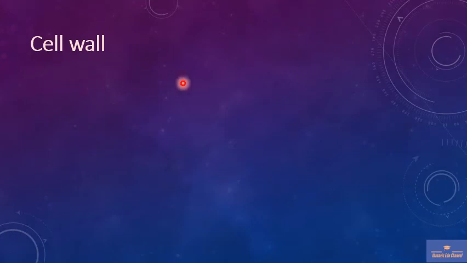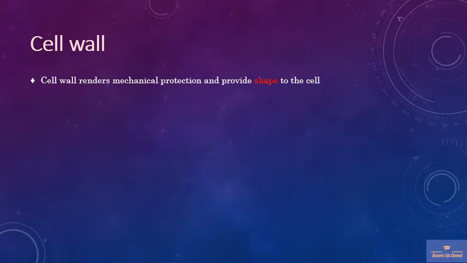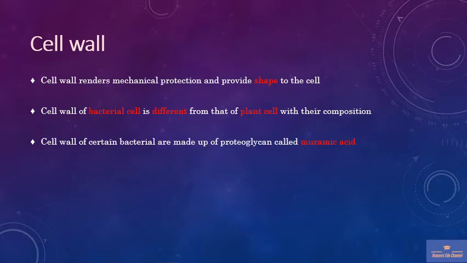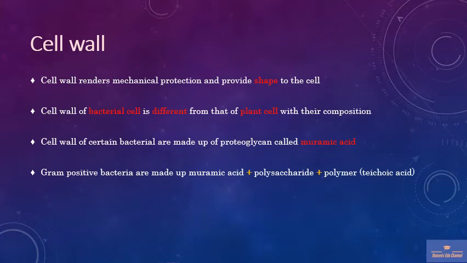The plasma membrane is covered with a strong and rigid cell wall. The cell wall renders mechanical protection and provides shape to the cell. The cell wall of a bacterial cell is totally different from that of a plant cell in its composition. Based on cell wall composition, there are two types of bacteria, gram-negative and gram-positive. Gram-negative bacteria are made up of proteoglycan called muramic acid, whereas gram-positive bacteria are made up of muramic acid plus polysaccharide plus polymer.